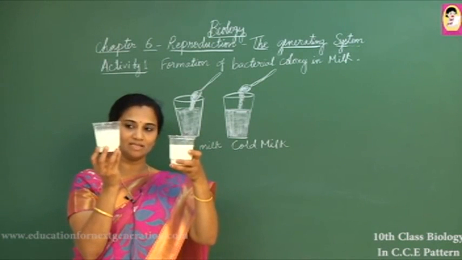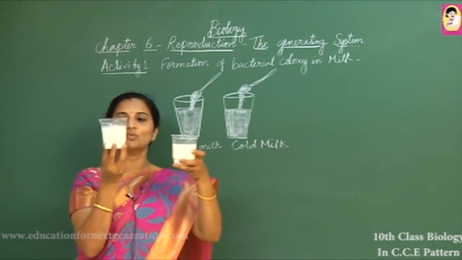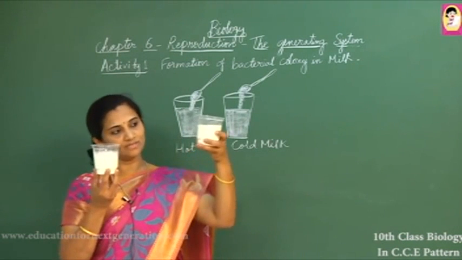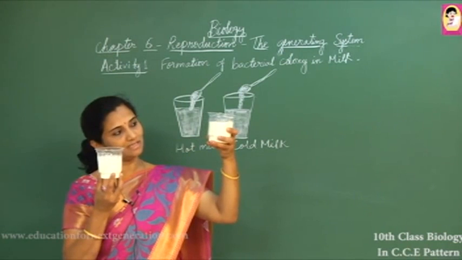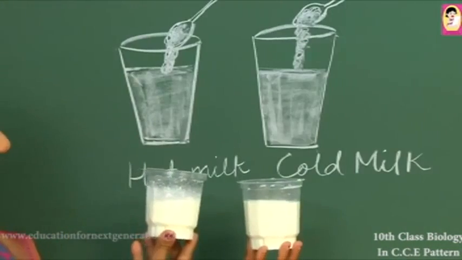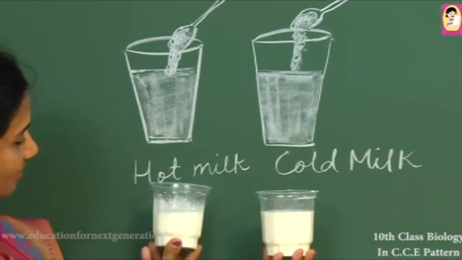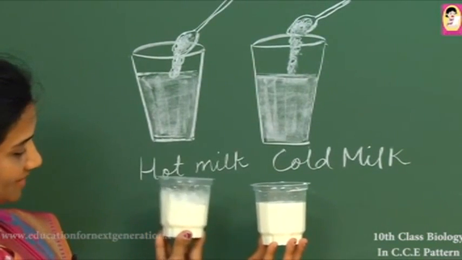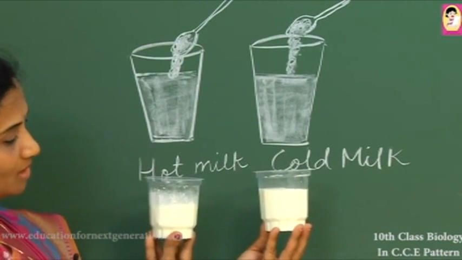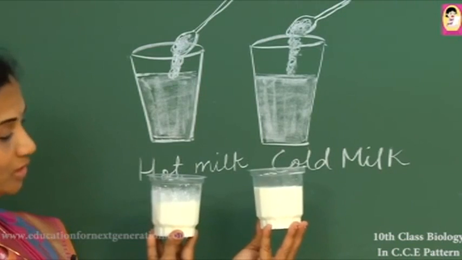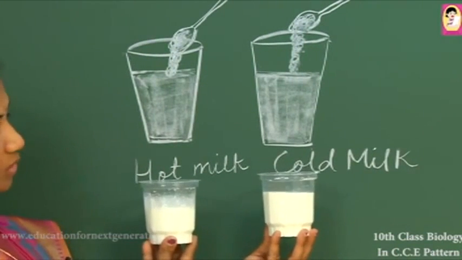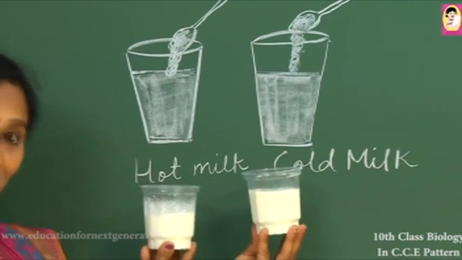Here we can see the lactobacillus bacteria multiply much faster in the first, hot milk which we have taken, and the second one is cold milk, where we still didn't see the curdling start. So this is the one observation we can see in both. Let us see this one. As we explained here, curdling is fast in hot milk, and here curdling still didn't start. Because of the low temperature, the rate of respiration of the bacteria comes down, and in low temperature multiplication is also slow.